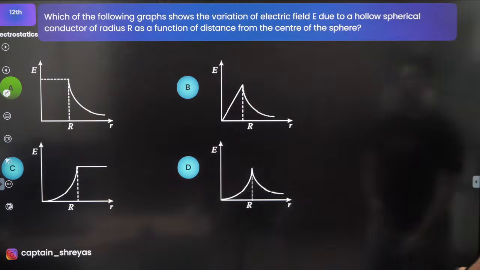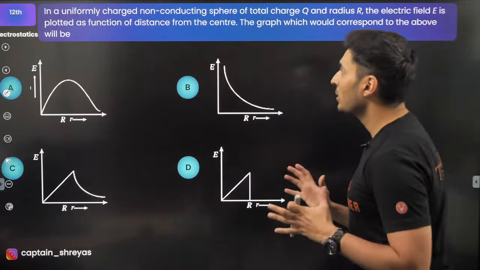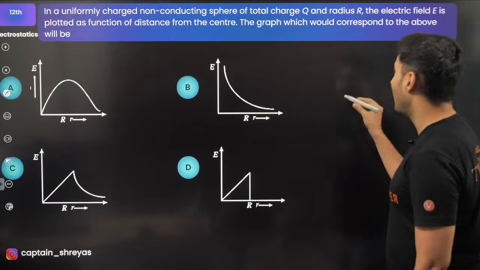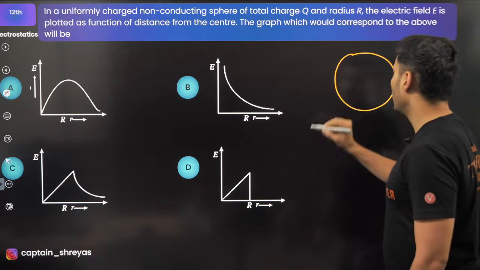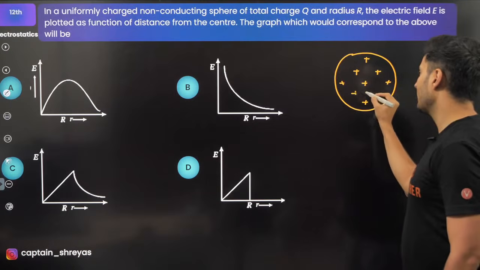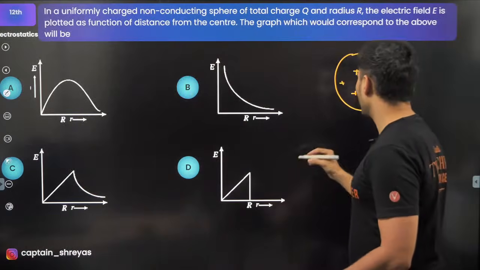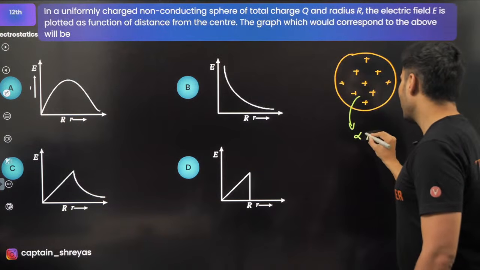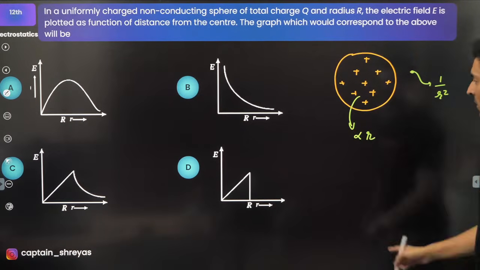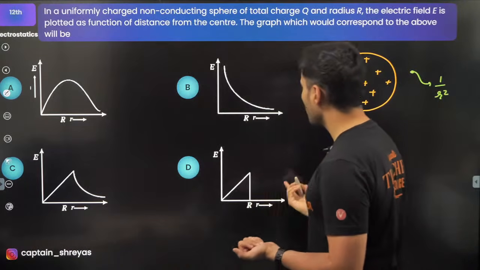One more question probably on graphs. I think I had put it. Yes, there you go. Let's try to see how many of you can do this. A uniformly charged non-conducting sphere of radius r, the field at a distance r will be what? It's a non-conducting sphere. That means the charges are basically there everywhere, even inside. It's a non-conducting uniformly charged sphere. So in such cases, when you're inside, it is directly proportional to r, and when you're outside, it is inversely proportional to r square.